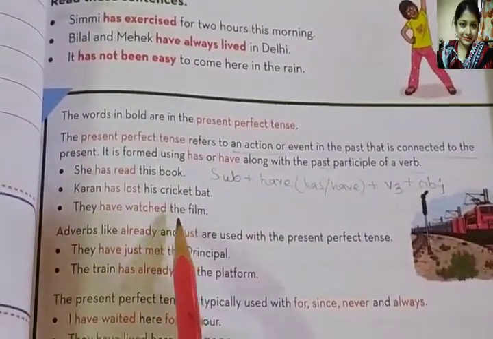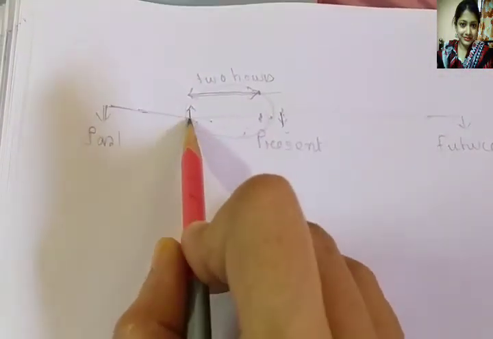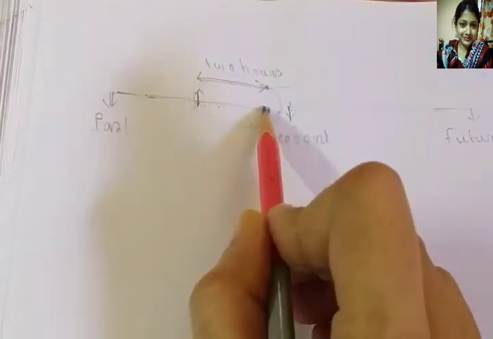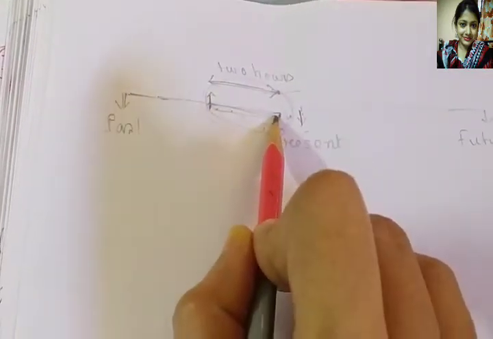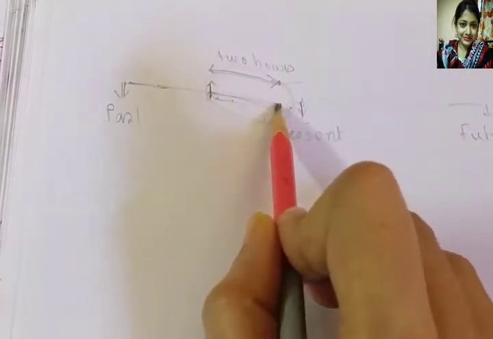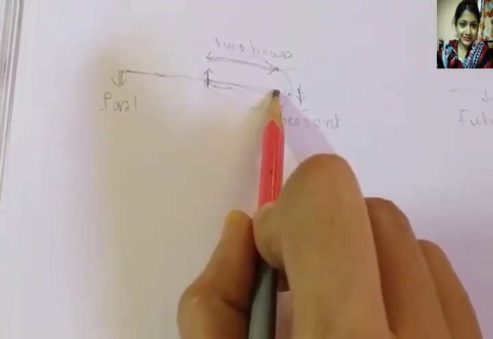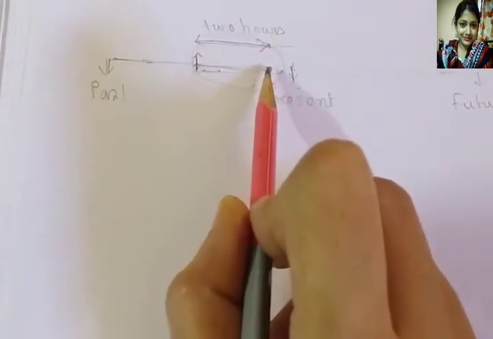Just now they have finished watching the film, having started watching it earlier. Just a few seconds ago they finished, that's why you can apply they have watched the film.